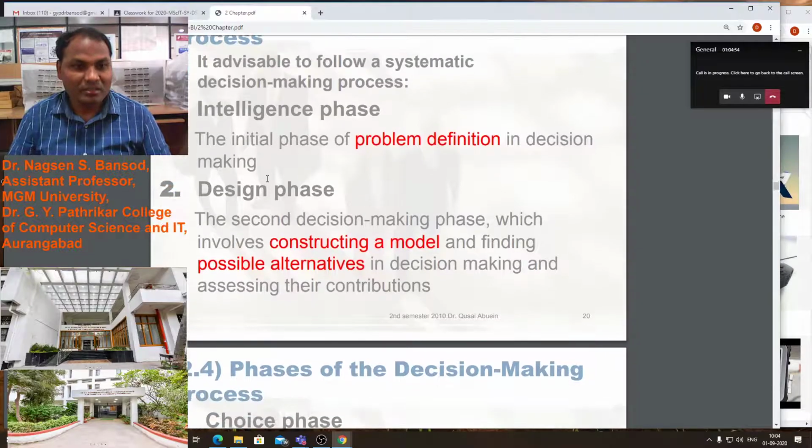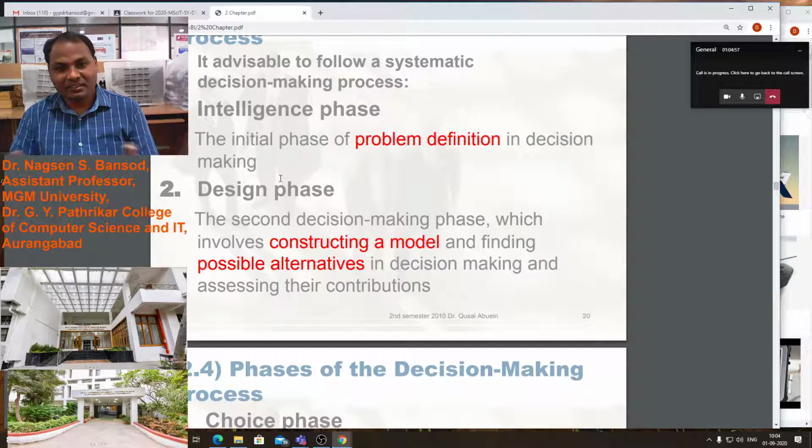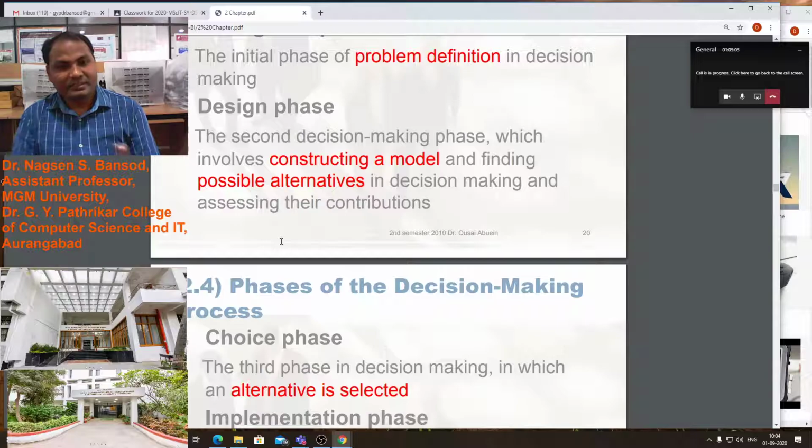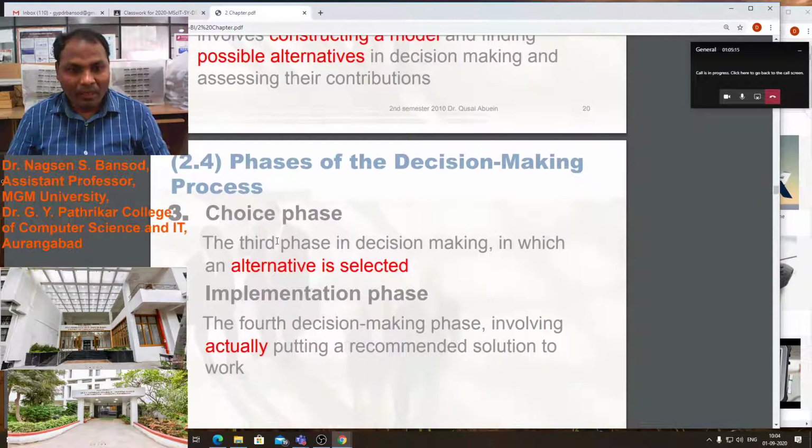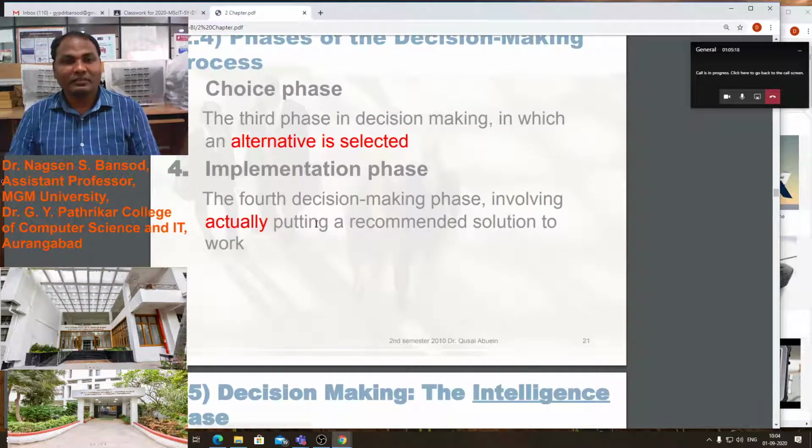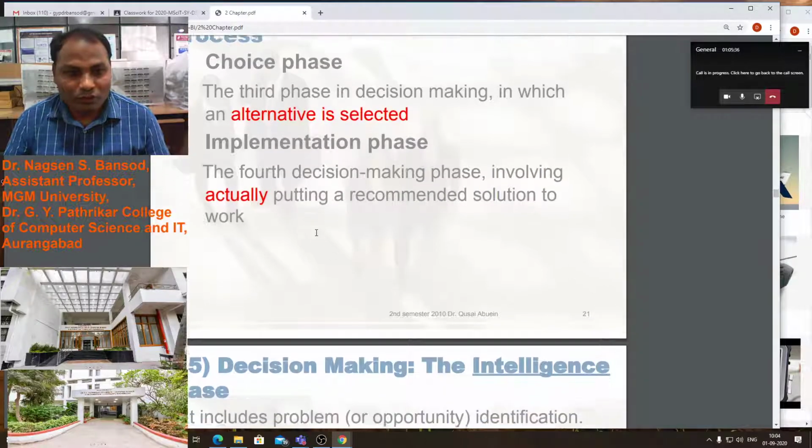In the intelligence phase, the initial phase, the problem is defined in decision making. We already discussed this. The design phase, the second phase of decision making, involves constructing a model and finding the possible alternatives and assigning their contributions. In the third phase, the choice phase, an alternative is selected. The implementation phase is the fourth phase of decision making, actually putting a recommended solution to work.